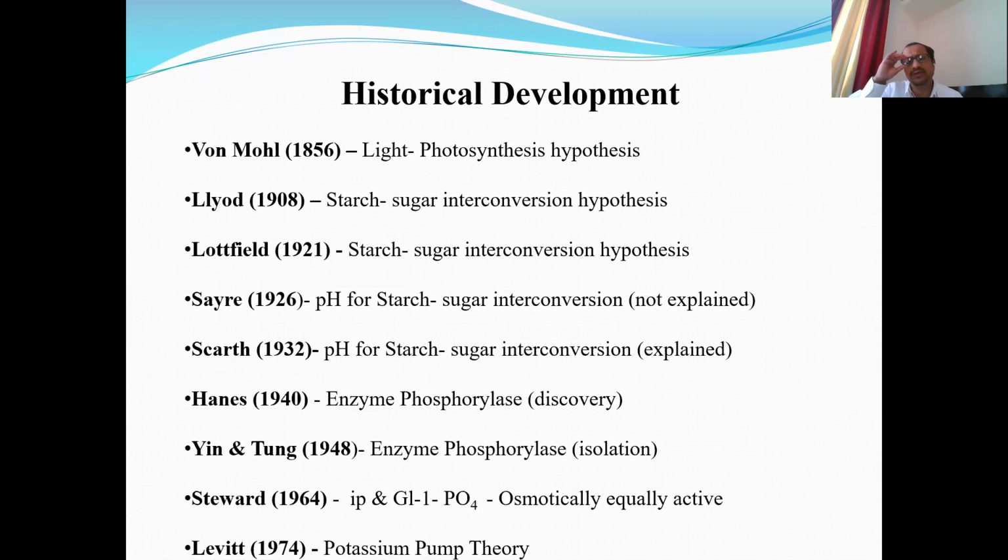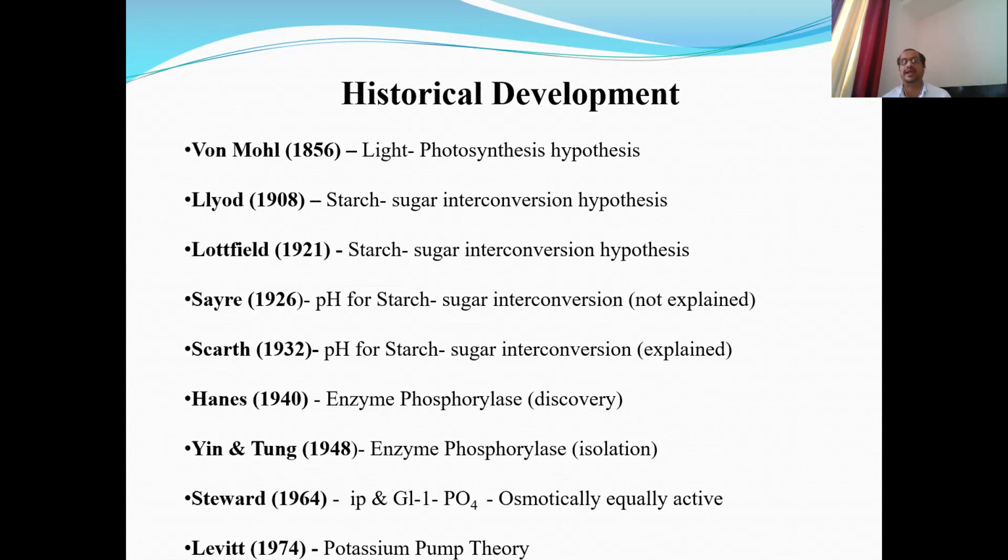And carbonic acid, you know, is a weak acid, it easily dissociates into H plus and bicarbonate ions. So there is an increase in the H plus ion concentration inside the guard cells. Increase in H plus ion concentration means decrease in the pH value, because we know pH is minus log of H plus ion concentration. Decrease in the pH value means the pH becomes acidic. So during night time, this acidic pH favors the conversion of sugar into starch.